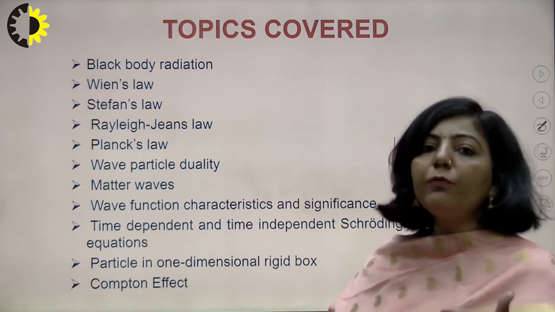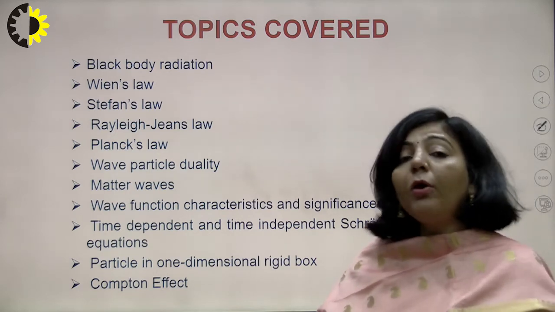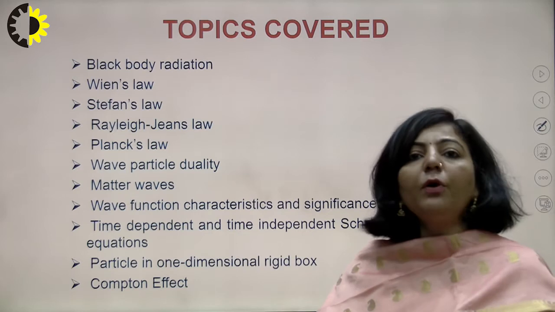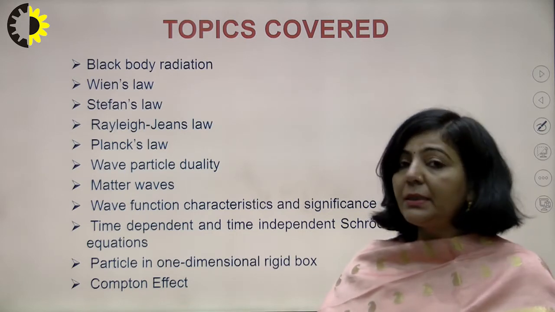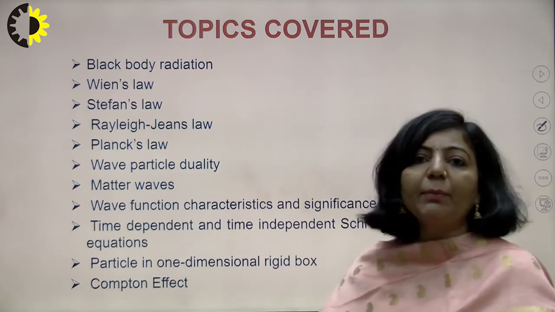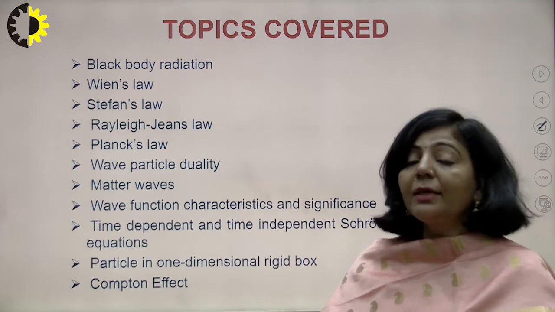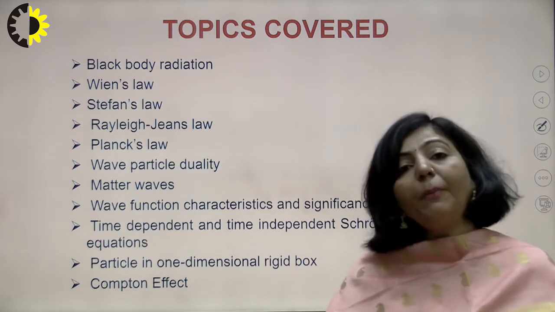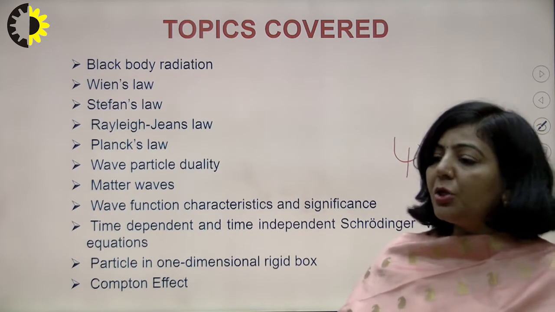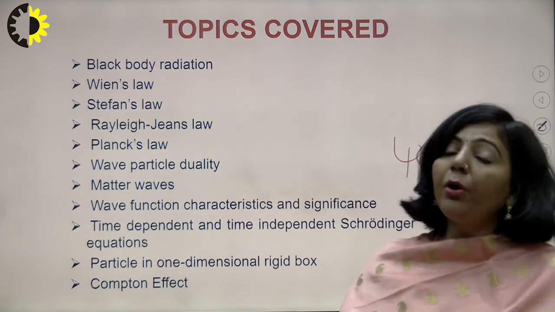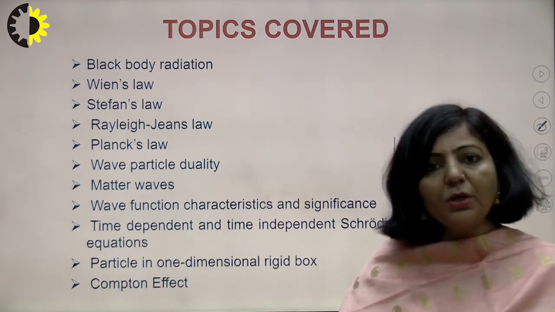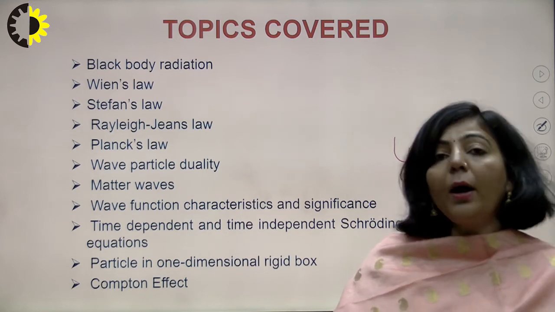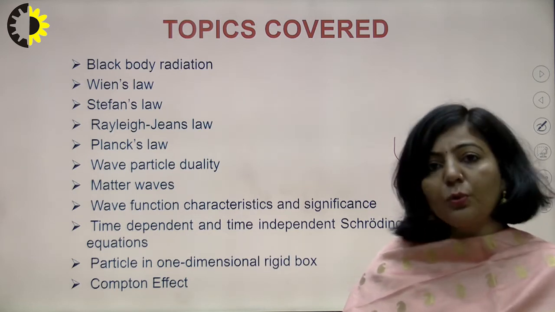The only difference is, if the energy of a moving microscopic particle is independent of time, then you have the time independent equation. Whereas if the energy of the moving particle depends upon time, then in order to describe the wave nature associated with such a particle, you have the time dependent equation. So that is the difference.